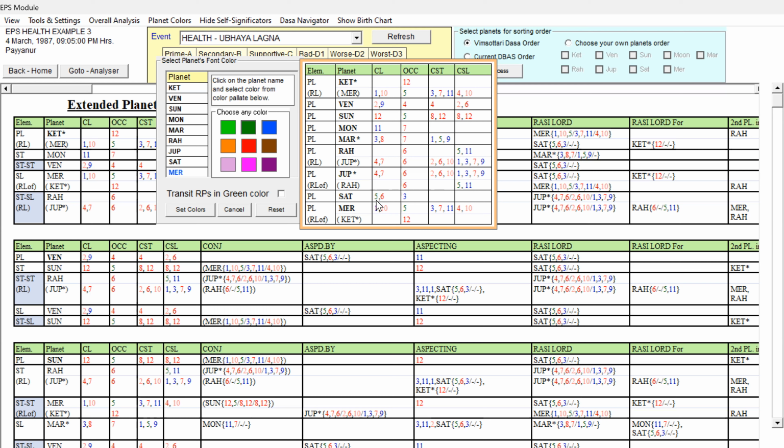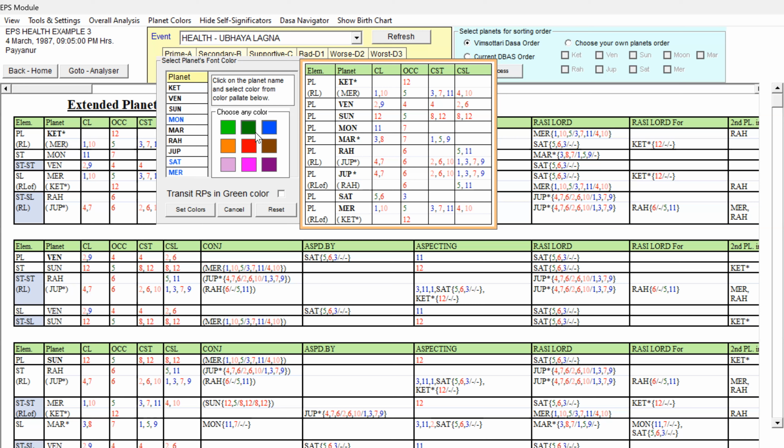Then the 5th Lord and also 6th Lord occupying the 3rd house. So 5 and 3 are good. Being the 6th Lord, let us give Saturn also blue color. And the 11th Lord, where is the 11th Lord? Yes, Moon, the 11th Lord occupying the 7th house. It is not unfavorable, but still it is the 11th Lord occupying the 7th house. So we can make Moon also blue.